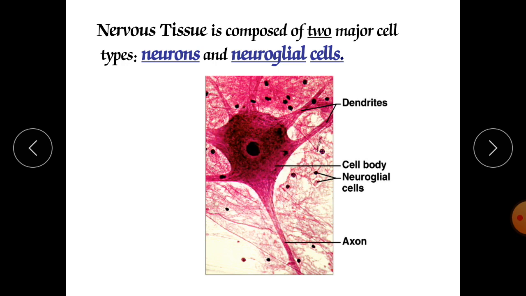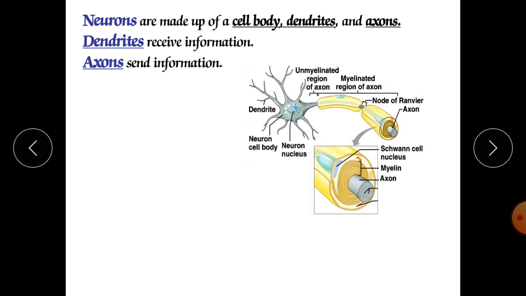Three main components are there in neurons: cell body, axon, and end terminals. Here you can see it is composed of three parts: cell body, dendrites, and axons. So what are dendrites? Dendrites are the anterior part of our neuron, which receive the impulses from another neuron, take them down, and carry those impulses forward through the cell body and through the axon.